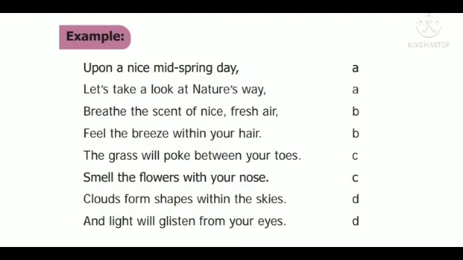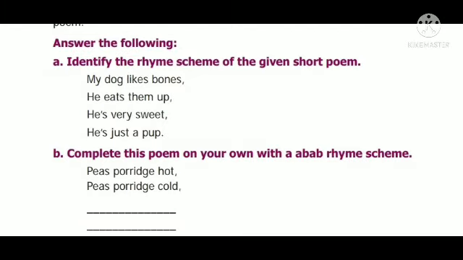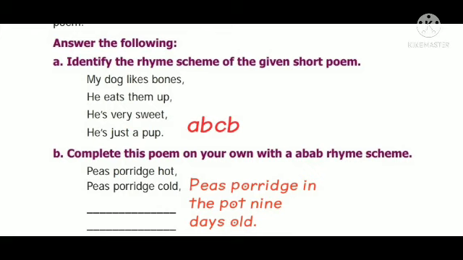Let's answer the following now. Identify the rhyming scheme of the given short poem. My dog likes bones. He eats them up. He's very sweet. He's just a pup. Now let's see the rhyming scheme for this: A, B, C, B. Complete this poem on your own with an A B rhyming scheme.